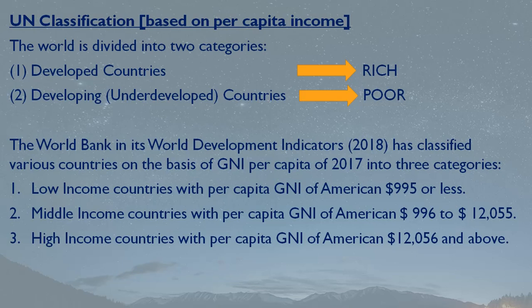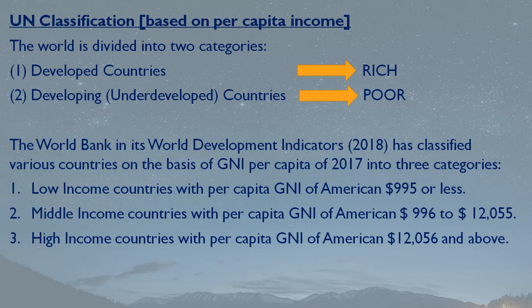Now the middle income countries are those countries which are earning more than that, that is more than $995, up to the slab of $12,055. Again I'm repeating, if you want the value, just multiply it by 75. Now the high income countries are those countries which earn more than $12,055 per capita GNI.